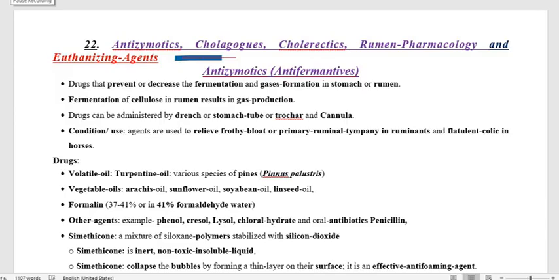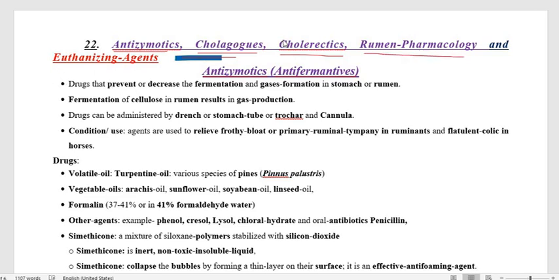So let us start theory class number 22, and in this class we are going to discuss the antizymotics, cholagogues, choleretics, and rheumatoid drugs.